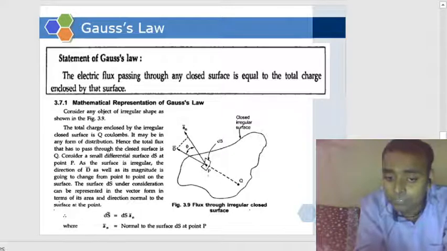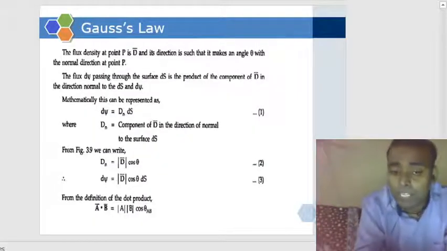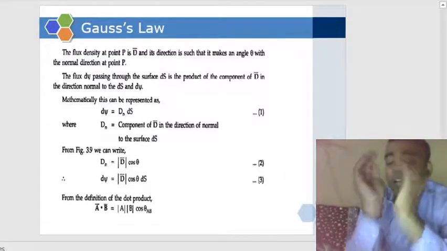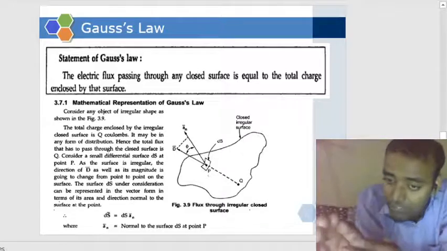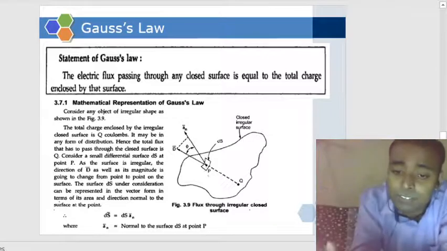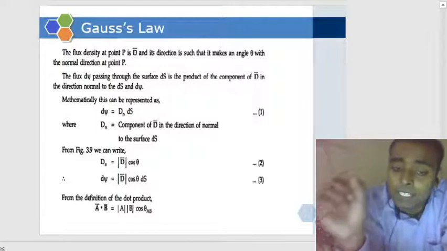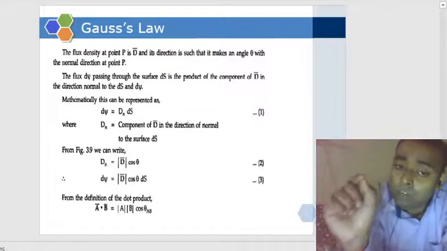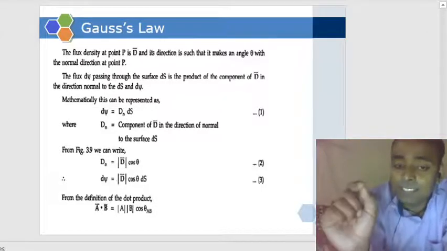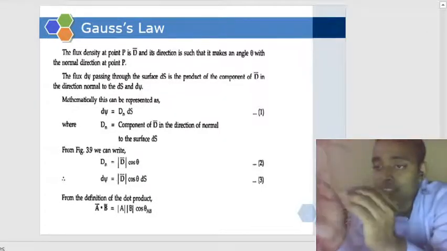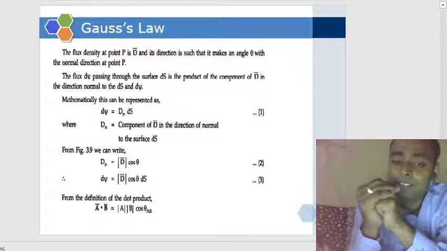Now how can we write the flux associated with the differential surface area, the differential flux? dΨ is the normal component of the electric flux density passing through that differential surface area.